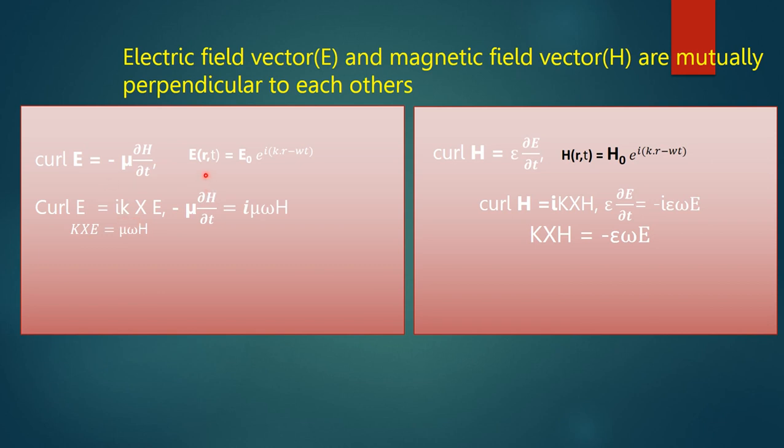We consider the Maxwell equation, curl E is equal to minus mu del H del t.